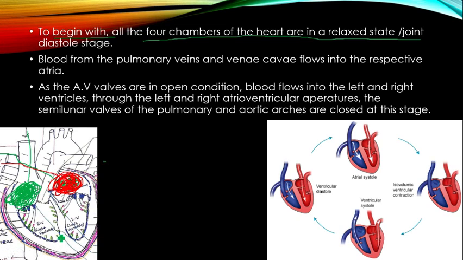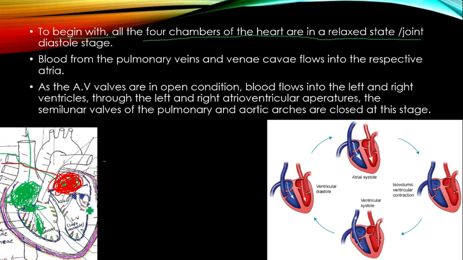Apart from that, before the starting of the cardiac cycle, we can see the opening of the tricuspid valve, which is present between the right atrium and right ventricle. The tricuspid valve is open, hence the deoxygenated blood also flows from the right atrium to the right ventricle.